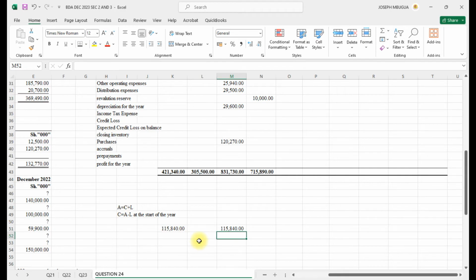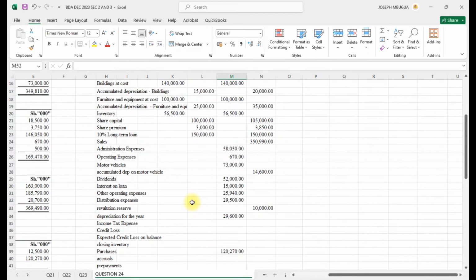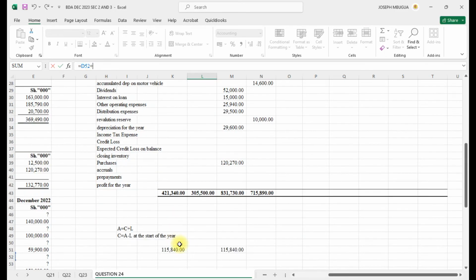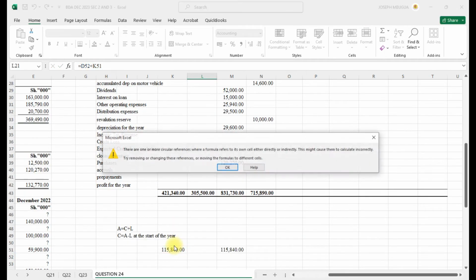Meaning that either the capital was understated, and therefore we shall adjust our capital, because we did not have a suspense, but it's not adding up because of the same value. So I will adjust that.